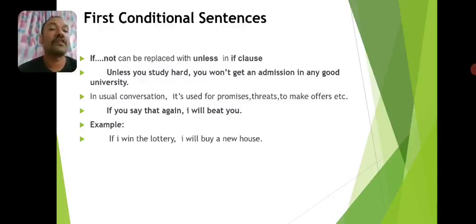The result will only happen when the condition is fulfilled. Having said that, here there is no 100% guarantee for the result.